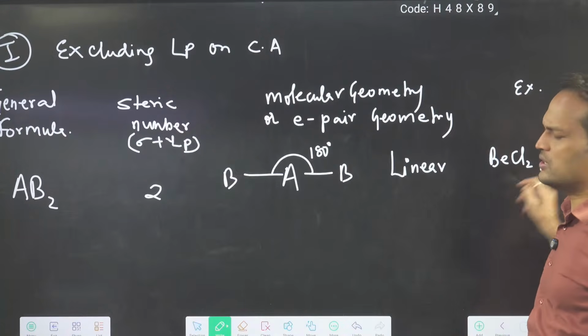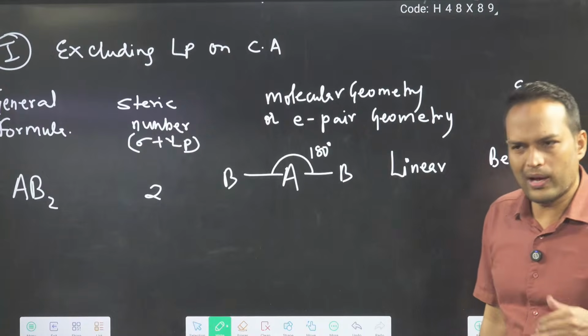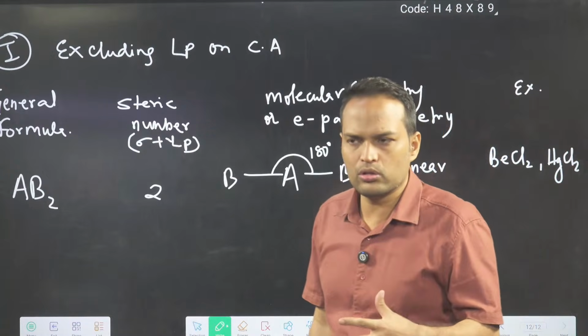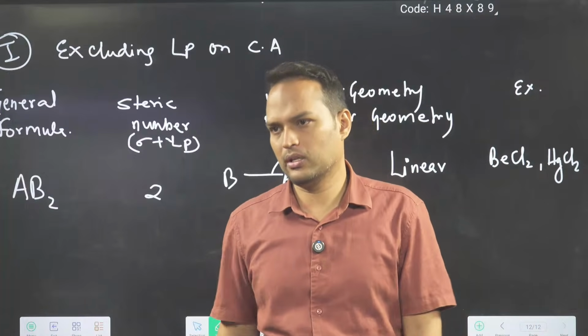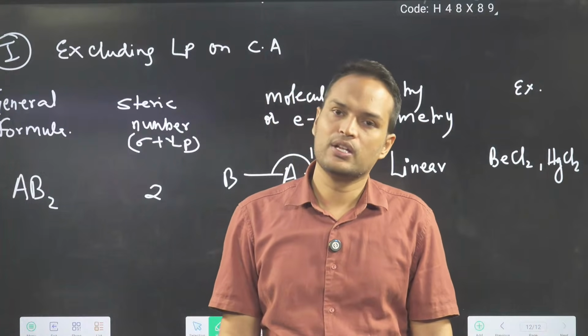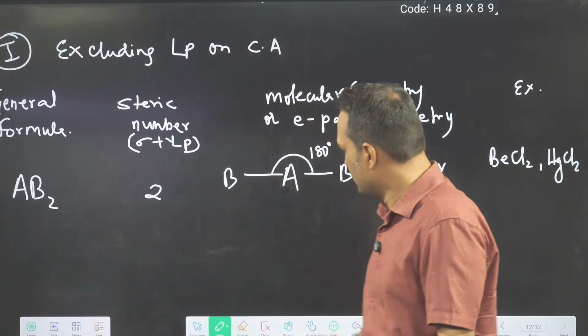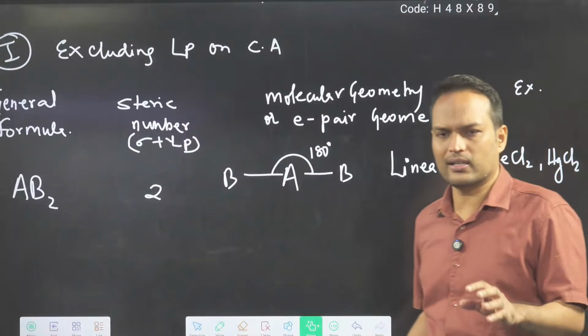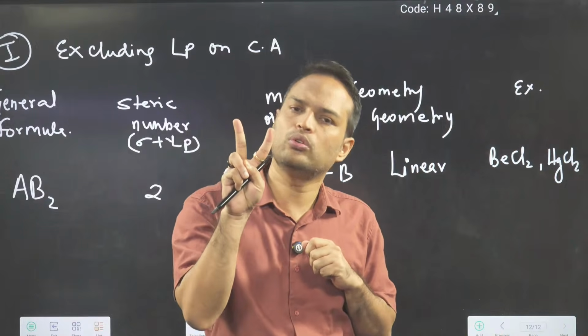Now some people can ask, sir, how do you know that this is linear? At the end of this topic, we will take some questions and try to tell the shape of a molecule. Clear? Now I can tell you at least this much. Think like this: beryllium has how many valence electrons? 2.